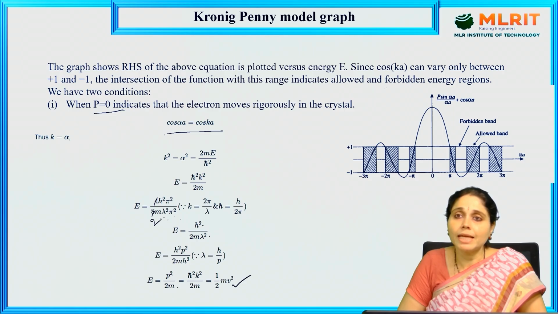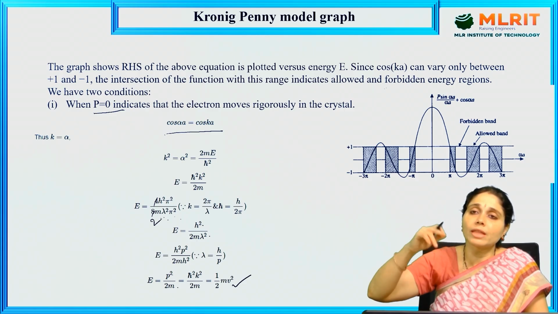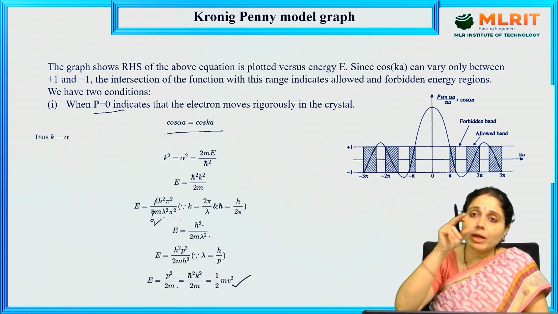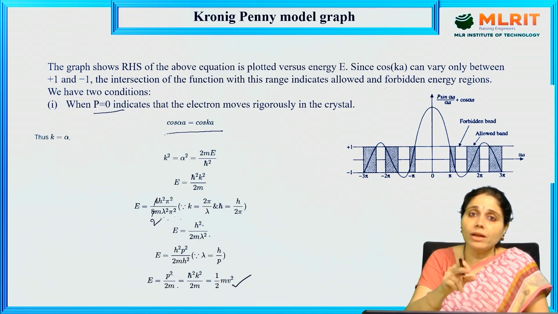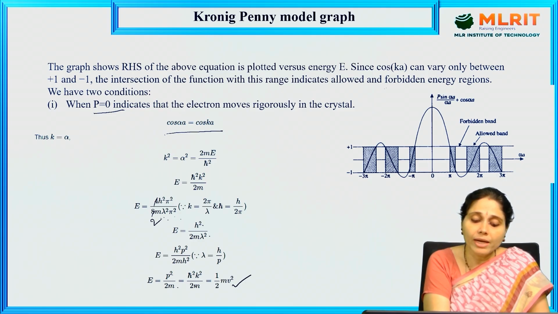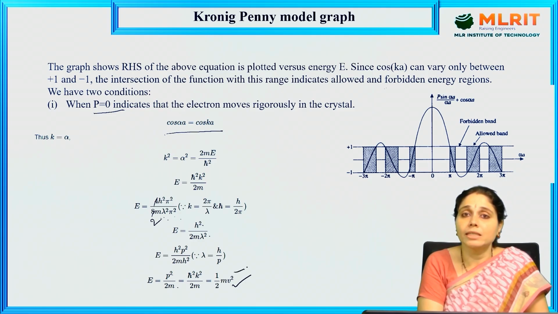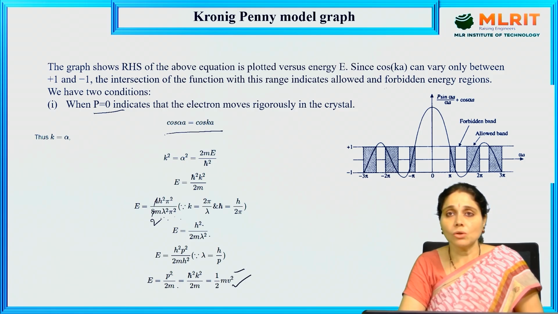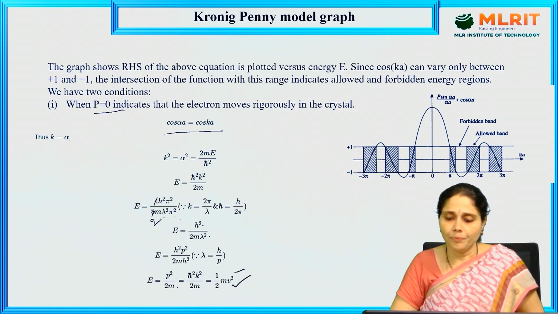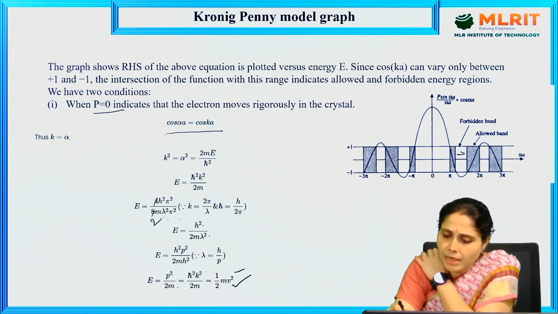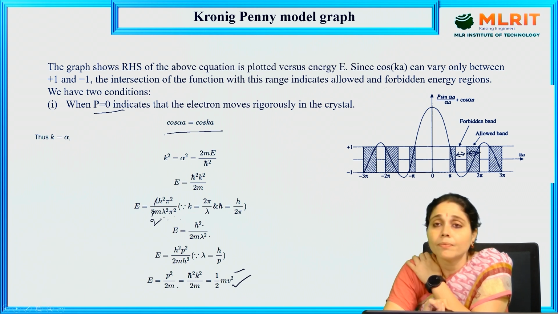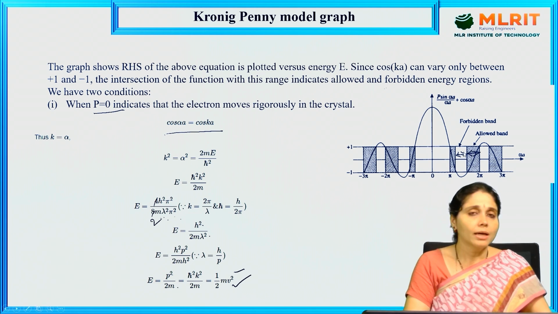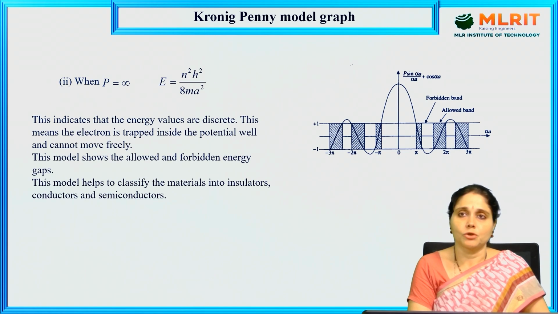Kinetic energy means the electron will be moving freely within the crystal. So when the potential is 0, we get the final energy as kinetic energy. This is the forbidden region and this is the allowed region. Let us explain after seeing case 2.